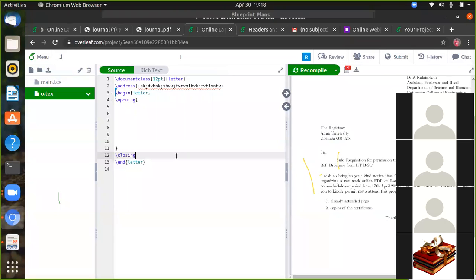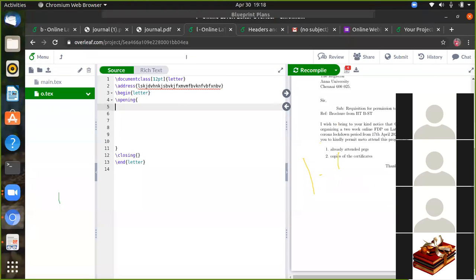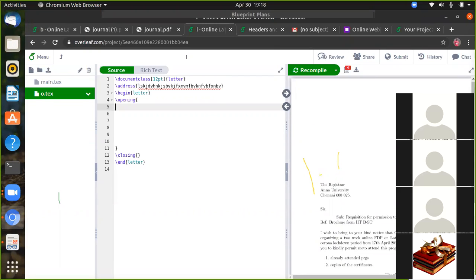Okay, so closing, which gives your letter. Okay, so this is the total body of the letters. Okay, begin, end letter, opening and closing. So that's all about the general letter format you have to write for your LaTeX format. Okay, so anything you have doubts you can tell. So that's all about the letter preparation.